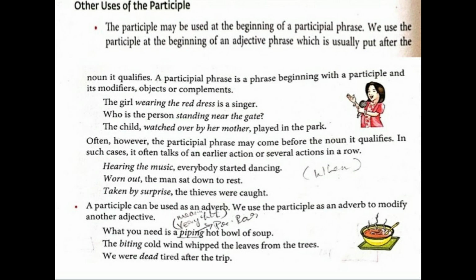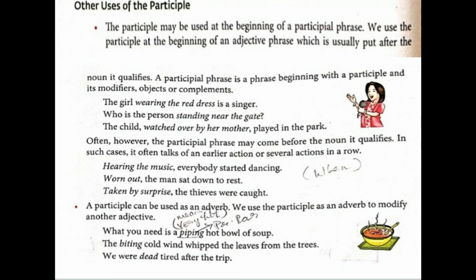First one, the girl wearing the red dress is a singer. So underline wearing, and that is your present participle. And the whole phrase is what? Wearing the red dress. Red dress is a noun. So the whole wearing the red dress is a phrase. Keep in mind. Who is the person standing near the gate?